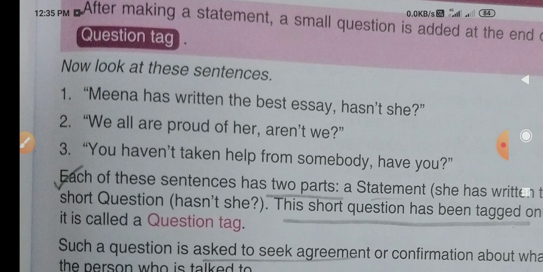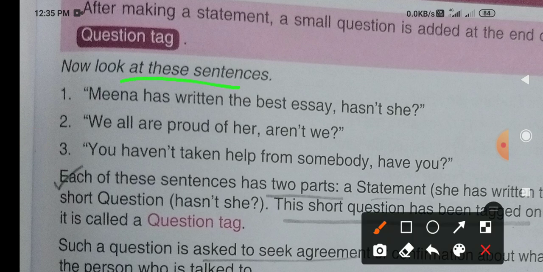Now look at these sentences. If you look at this question, you can easily understand. Meena has written the best essay. Okay, Meena has written the best essay. This is the statement part. And after that, what are you adding? You are adding a small question here. That is, has not she? So you see, this becomes the tag question. This part is called the question tag or the tag question.